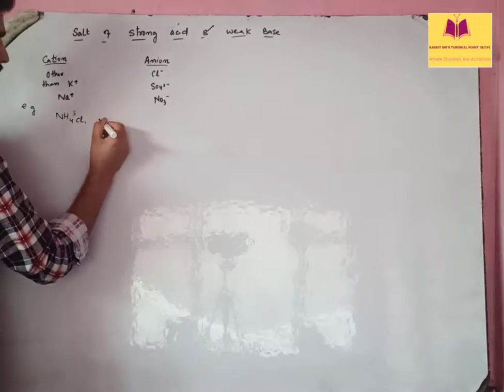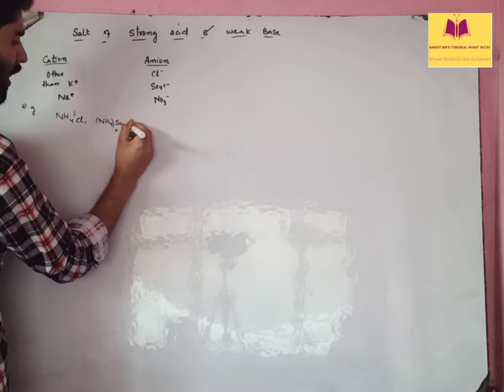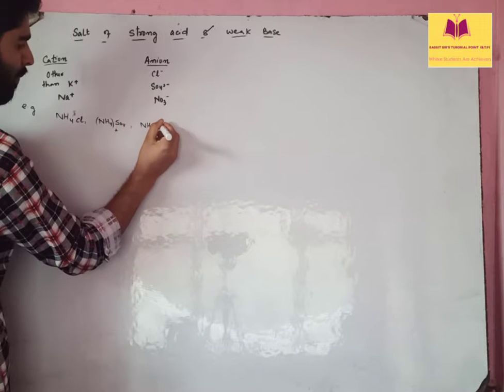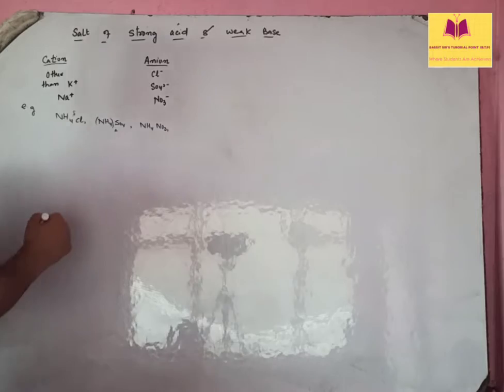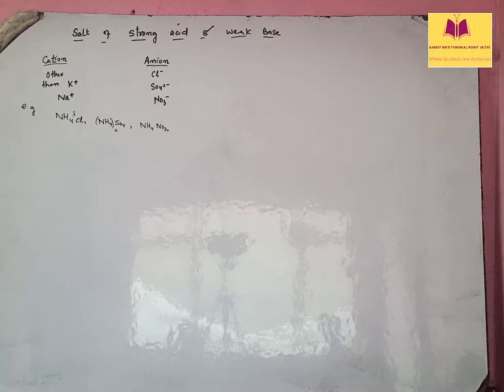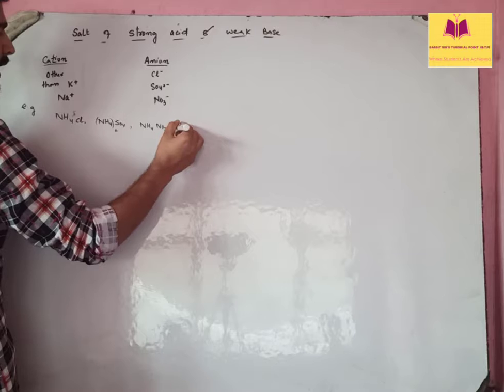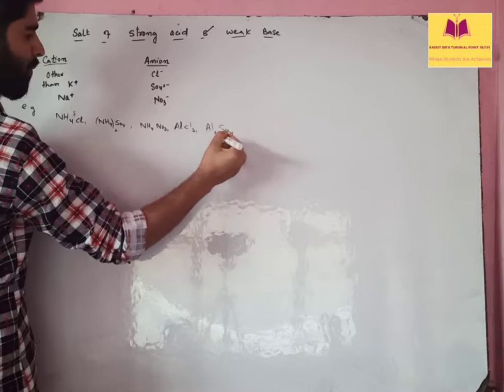Similarly you can say NH4 whole to SO4. इस तरह से आप कह सकते हो NH4NO3. Okay, similarly we may have other types of compounds also, like we have CH3CO. So that's it. Okay, so we may have some other salt like aluminum chloride may be an example. AlCl3. Okay, aluminum chloride.